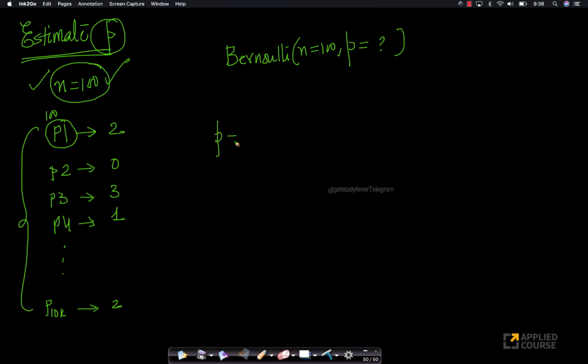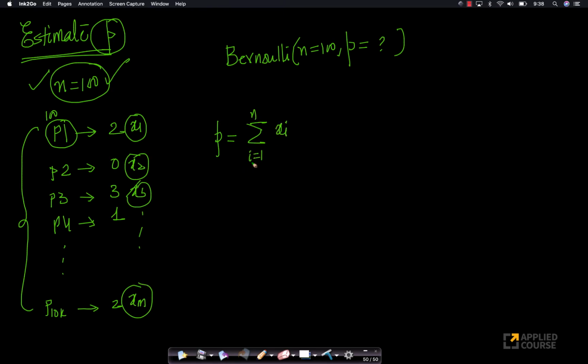Again, P is very simple to compute. P is the summation over, let's say this value is x1, this value is x2, this value is x3, and so forth, xm. Let's say these are xm values. So this is equal to the sum from i equals 1 to m of xi, divided by N into m, because I have m packets here. N is 100 now. So I can just compute this and this will give me the estimate.